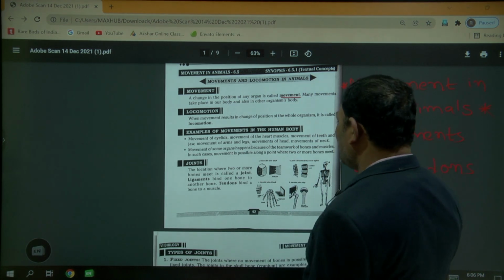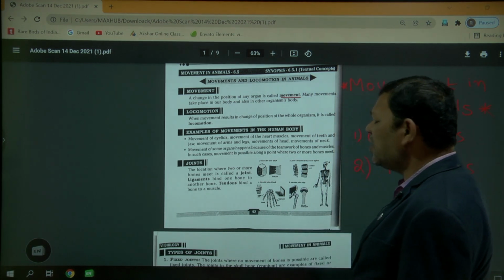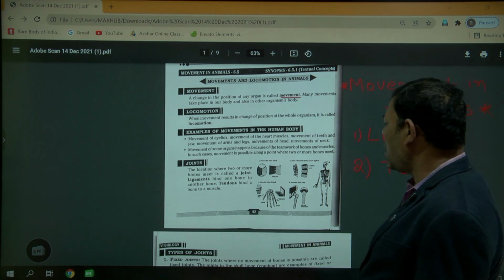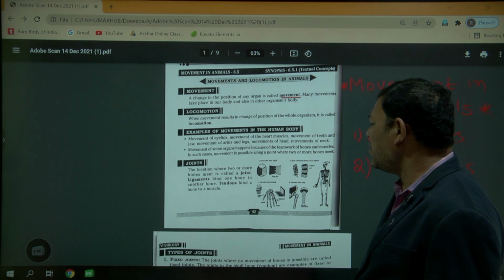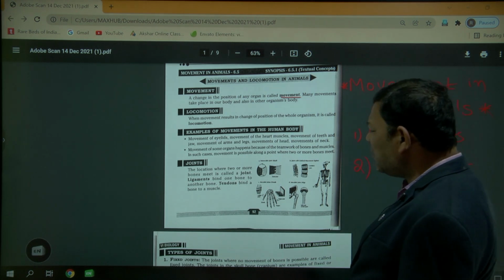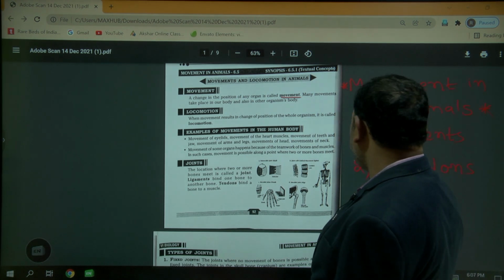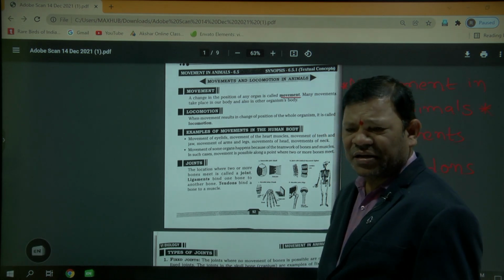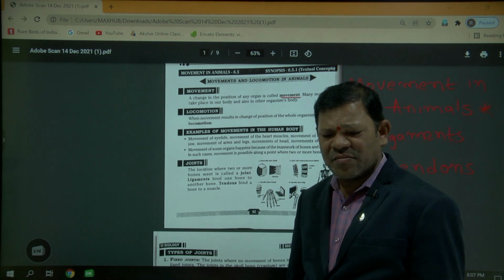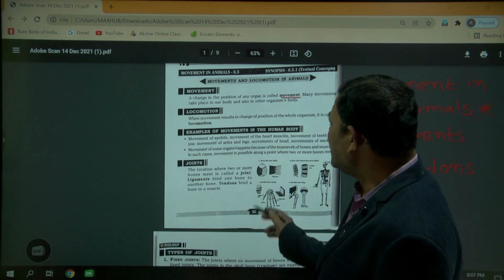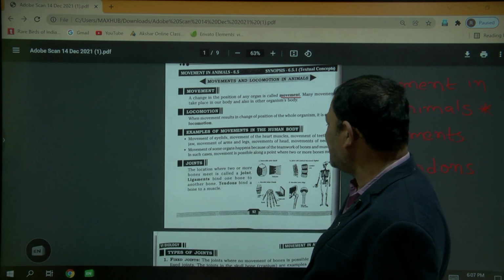Ligaments help one bone to be connected to another bone. One bone is connected to another bone with the help of the ligament. The second one is the tendon. A tendon helps one bone to be connected to the muscles. These help the joints.